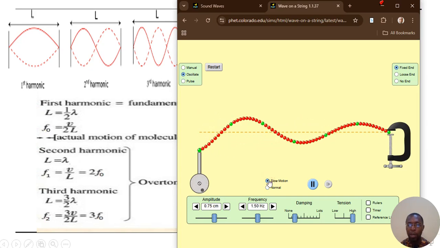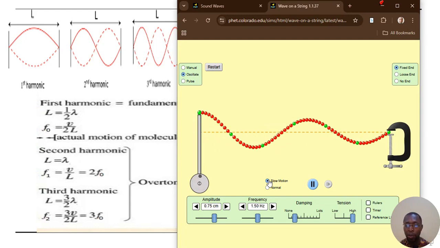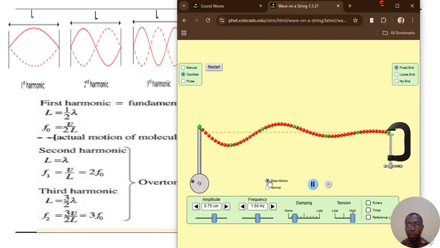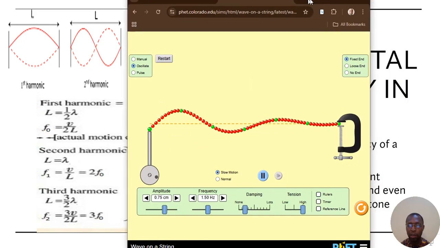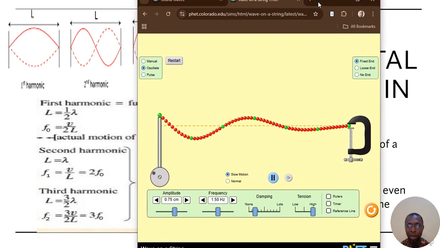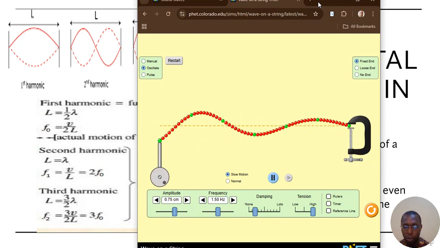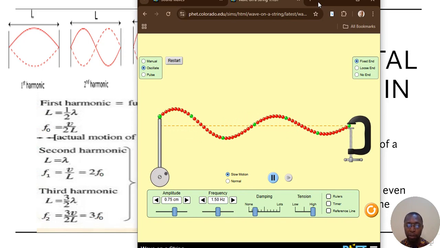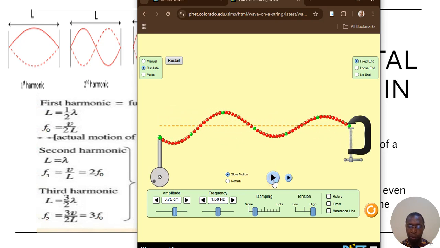Now you can see, when it's vibrating, our interest is the first sound that it makes during its vibration. And that first sound, the lowest sound that it makes, is called the fundamental frequency or the first harmonic. Now if I pause this vibration, look at the way that it is generated.